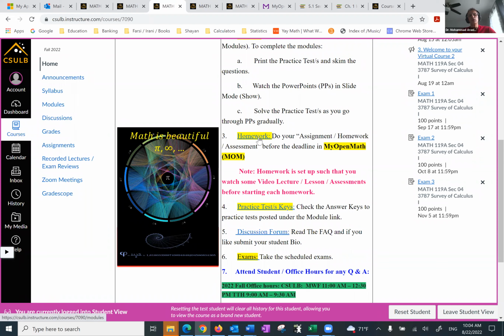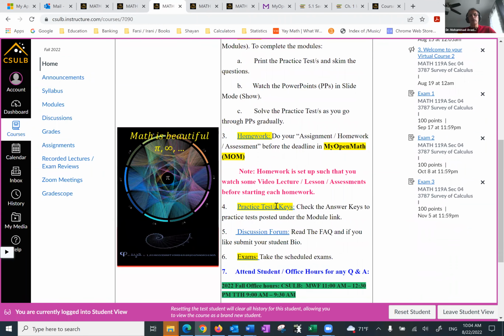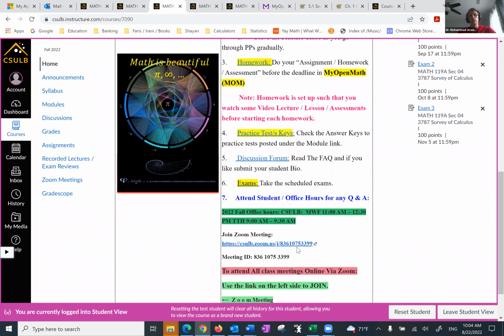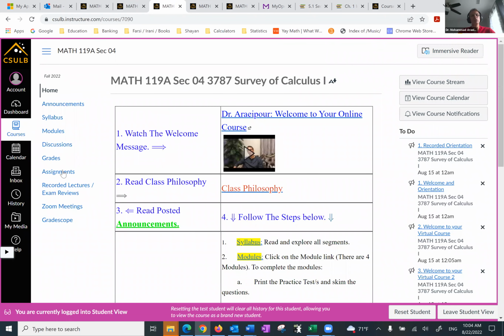Homework can be found under the modules. A practice test and keys can be found under the modules. Then we have the discussion forum and the exams that can be found under the modules, and then the office hours. So this is the synopsis of what we have. I'm going to start with the syllabus.